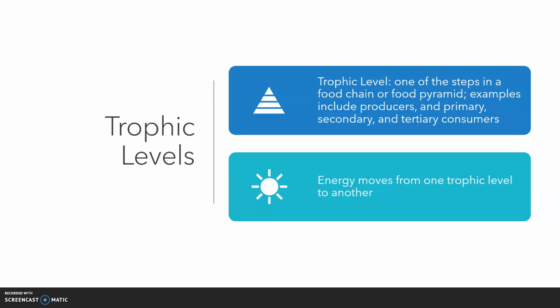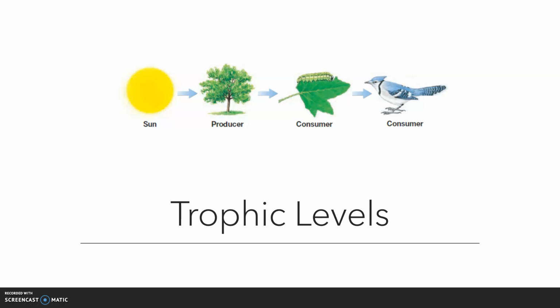Energy starts at the bottom trophic level and moves up through each trophic level. The ultimate source of energy is the sun. Producers are the first trophic level. They obtain their energy from the sun. Some consumers obtain energy from eating producers. Other consumers obtain energy from eating consumers.